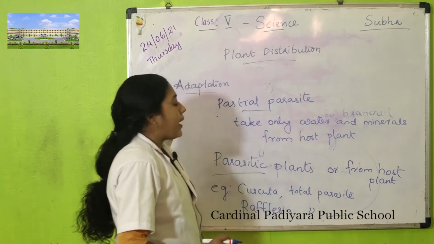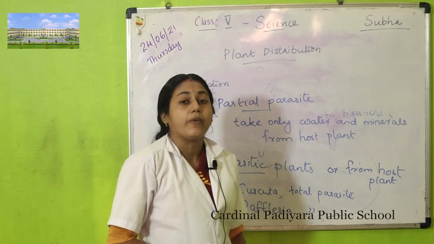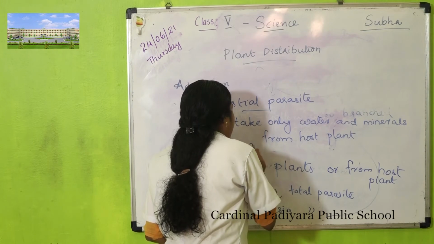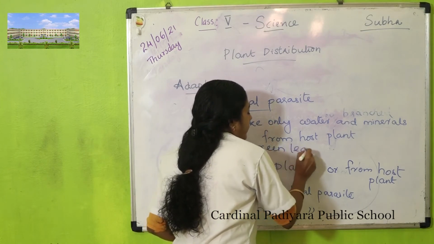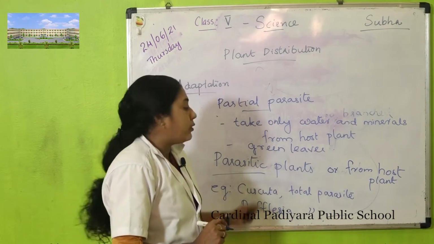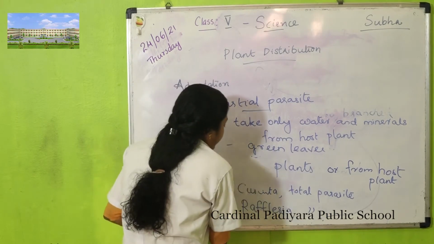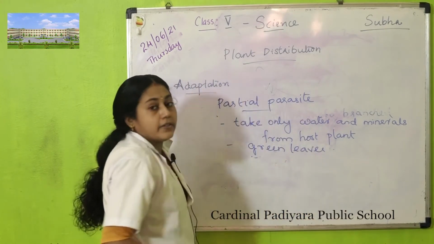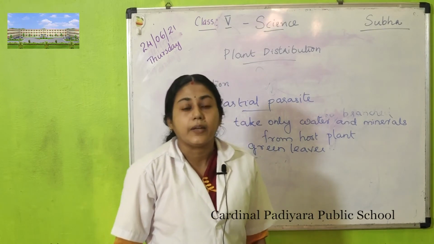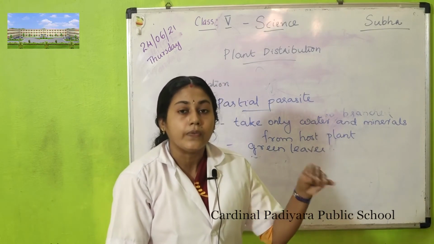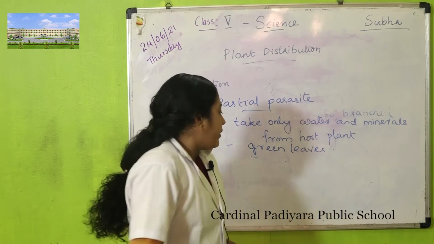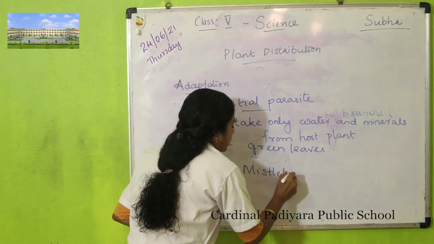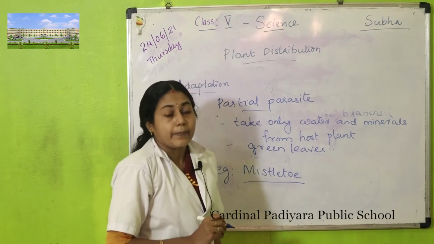These partial parasitic plants have green leaves, so they can prepare their own food. They live on the branches of the host plant. For example, one example is mistletoe. Mistletoe is a partial parasite.